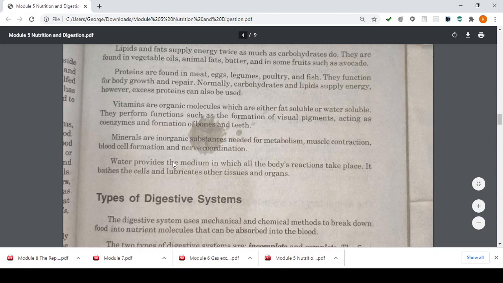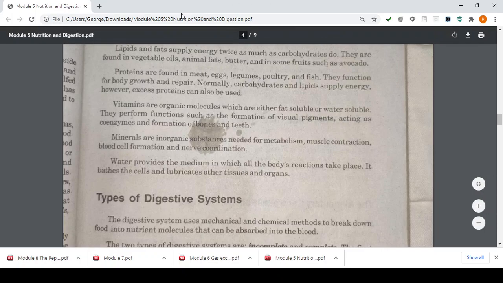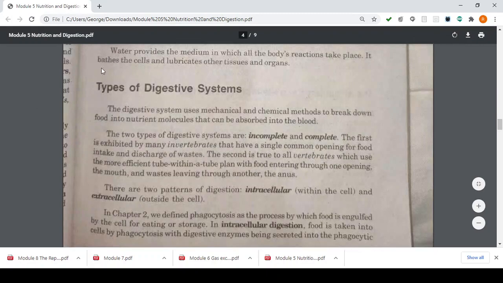Next, you have your water. Provides medium in which all body reactions take place. It bathes cells and lubricates other tissues and organs. Because water naton madanlog kay liquid siya. It provides the medium in which all the body's reaction take place. So that is the purpose of water kag naagainom kita.